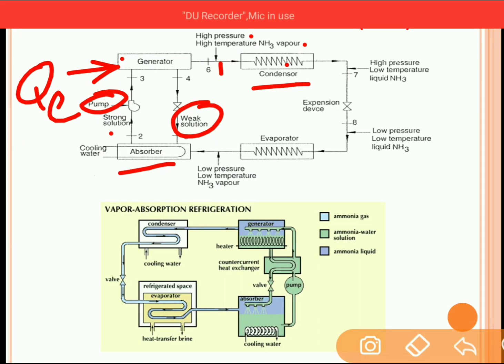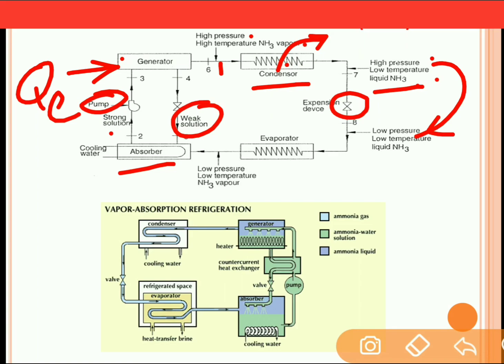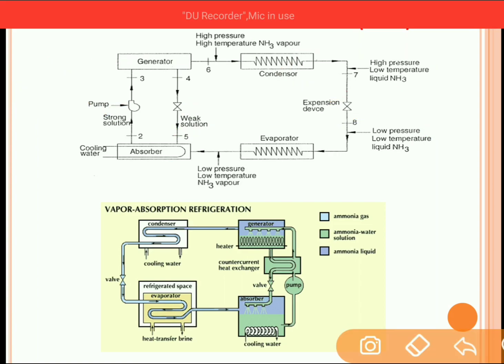In the condenser, ammonia will reject the heat to the surrounding air, and because of this heat rejection, the temperature of the ammonia is reduced. So high pressure, high temperature ammonia vapor will convert into high pressure, low temperature liquid ammonia. Now this liquid ammonia will move to the expansion device, and in the expansion device, high pressure is converted into low pressure. That is, a pressure drop will take place. So at the entry of the evaporator, we will have low pressure, low temperature liquid ammonia, and this entire cycle will repeat.